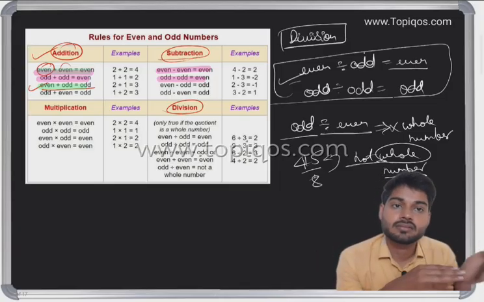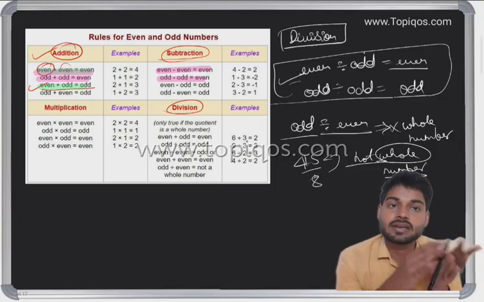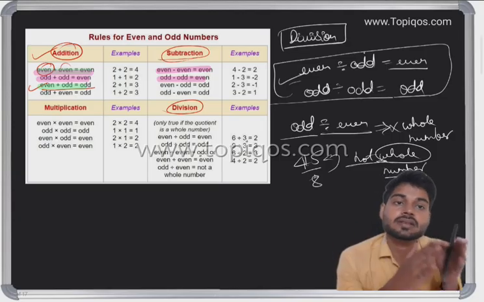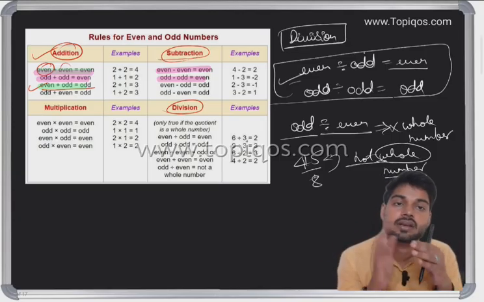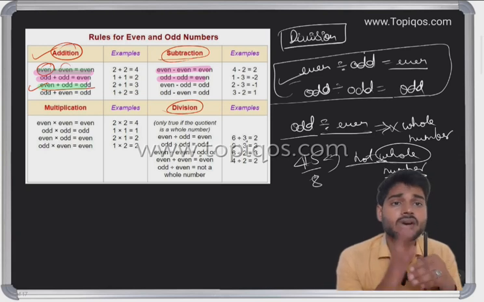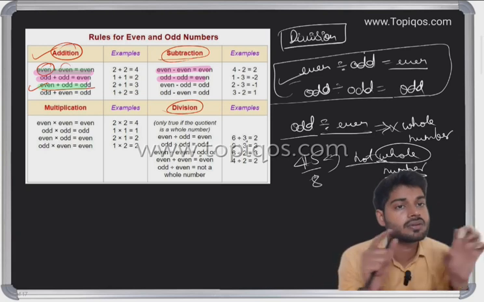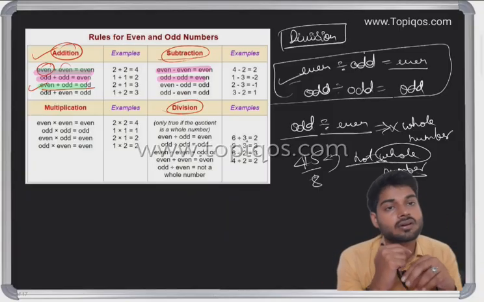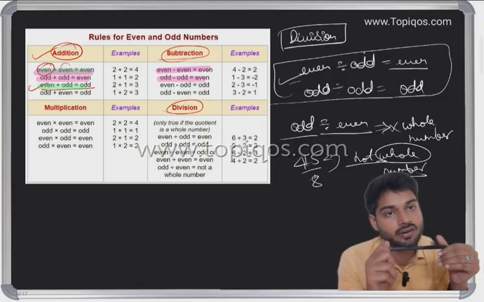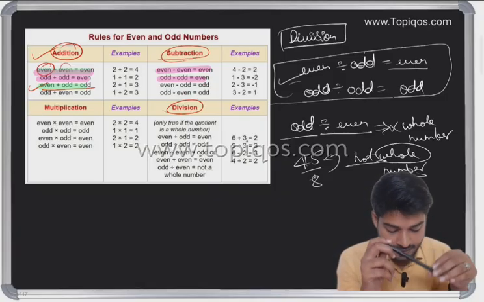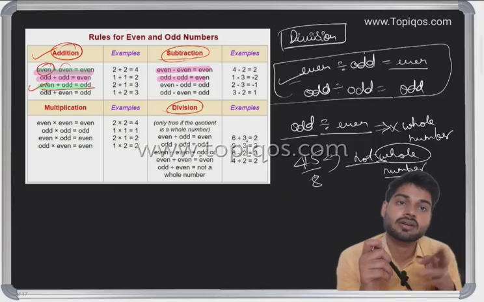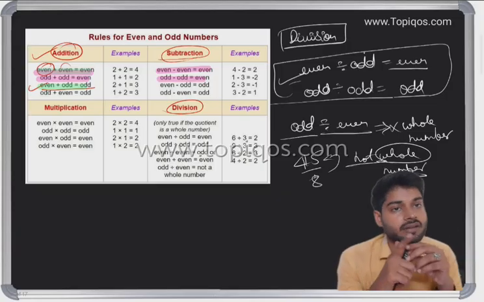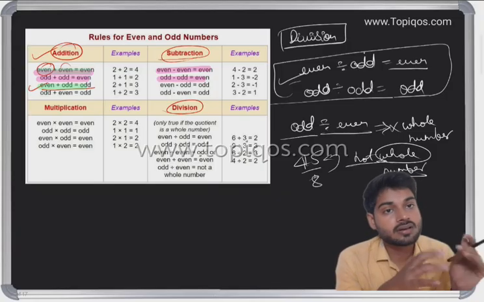Even plus odd is odd. Even minus odd is odd. Odd minus even is again odd. So even plus odd, odd plus even, even minus odd or odd minus even is always odd. In case of multiplication, even into odd is even, odd into even is always even, even into even is even, but odd into odd is an odd number.